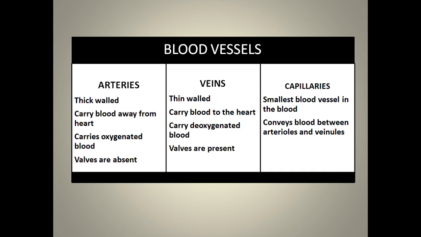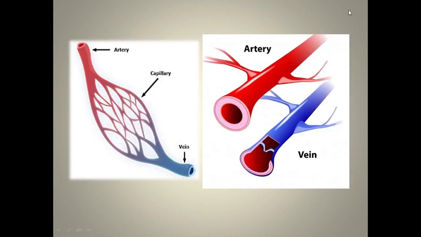Okay, so we'll see their diagram and there I'll tell you about their structure. Now you can see in this diagram first the artery and the vein. Let's see about the arteries and veins first. Arteries have thick walls compared to the veins.